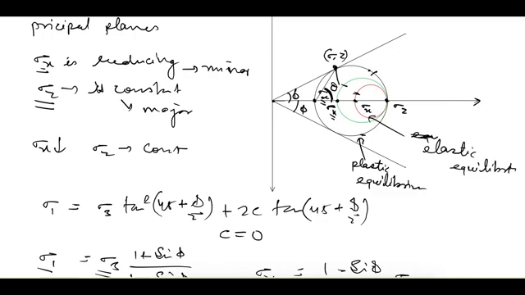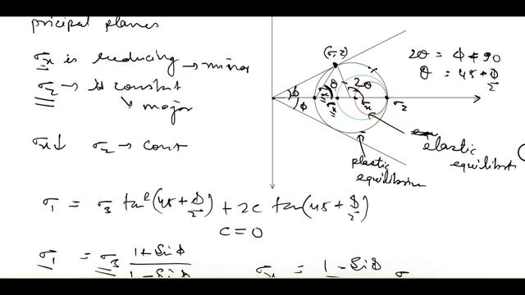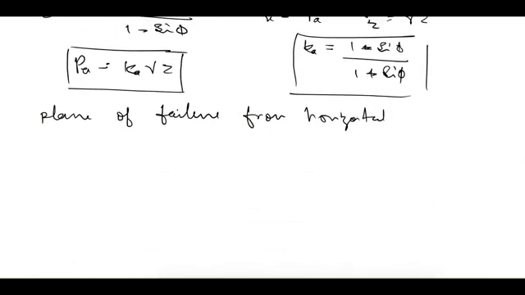Now we have to find out this angle, which we can do by using the properties of triangle. Here this angle is theta, so this angle will be 2 theta, and this angle is phi. So from here 2 theta is equal to phi plus 90, and theta is equal to 45 plus phi by 2. So that gives us the angle of failure plane from horizontal.